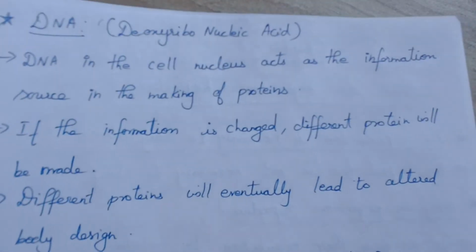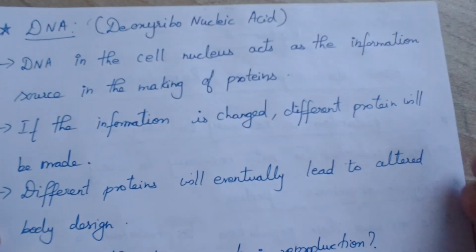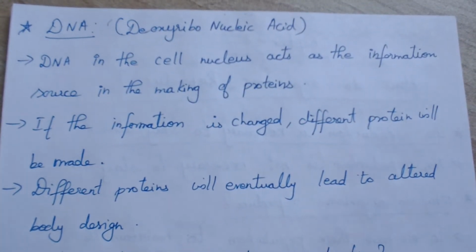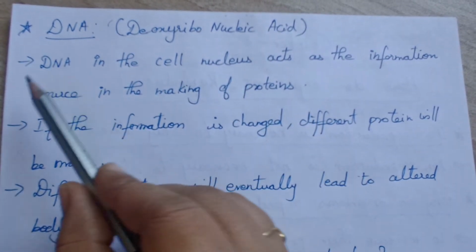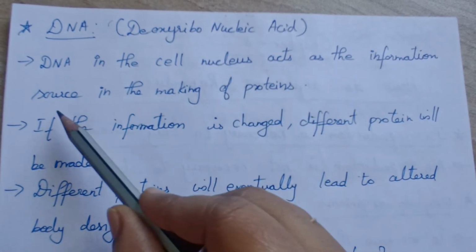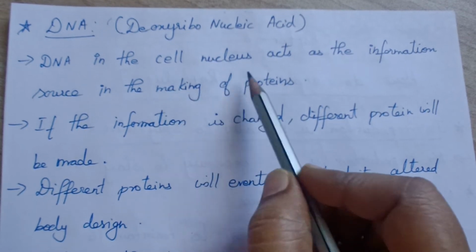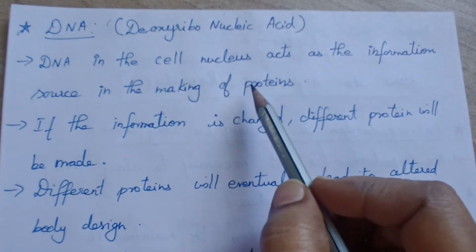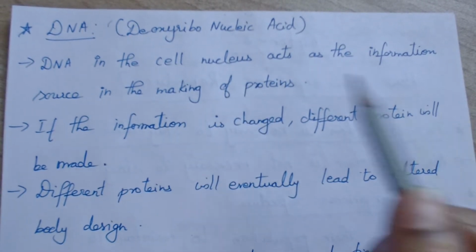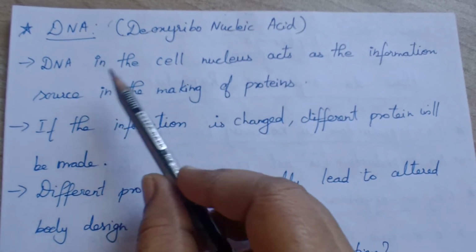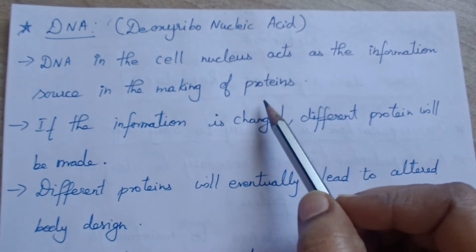So what is the DNA? DNA is nothing but deoxyribonucleic acid. It is a molecule, okay? The full form of DNA is deoxyribonucleic acid. The DNA in the cell nucleus acts as the information source in making of protein, okay? The design stored in those chromosomes is synthesized by this DNA only.